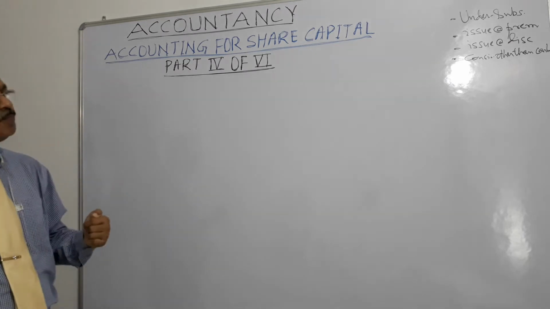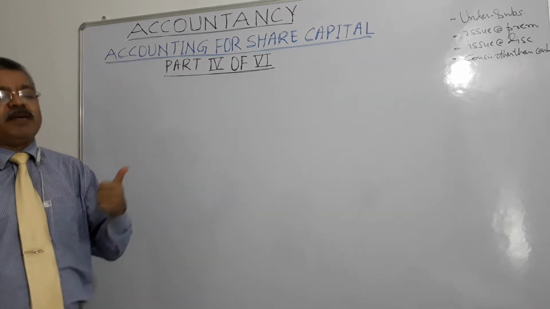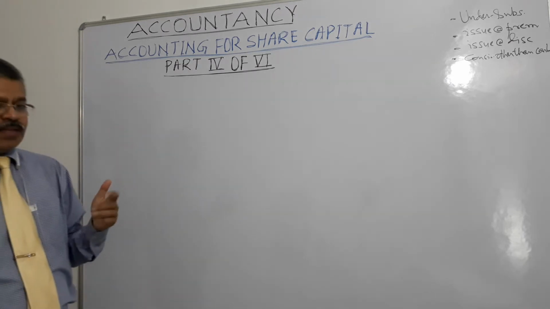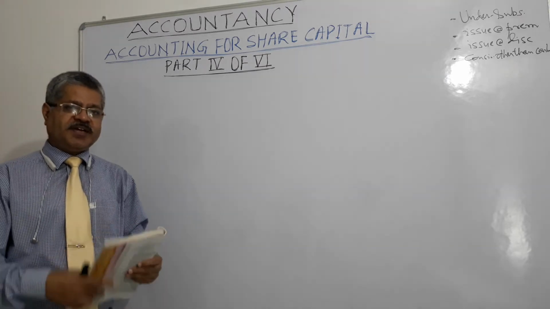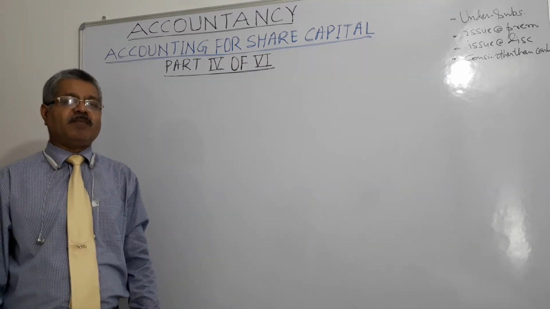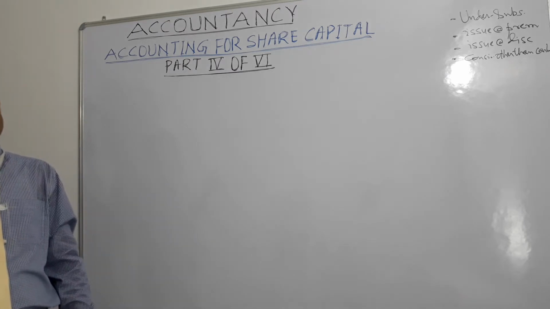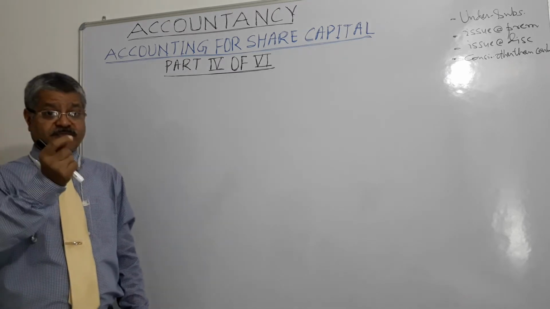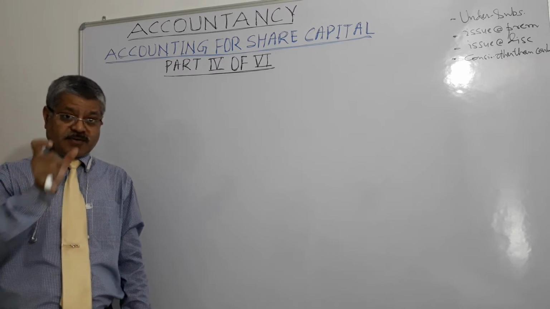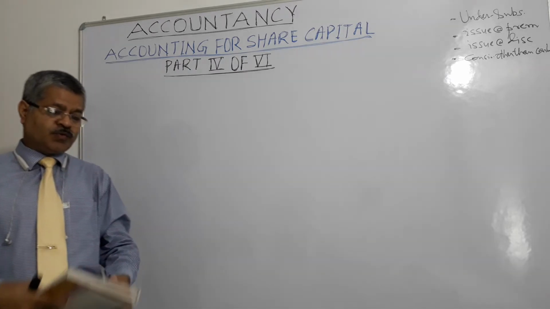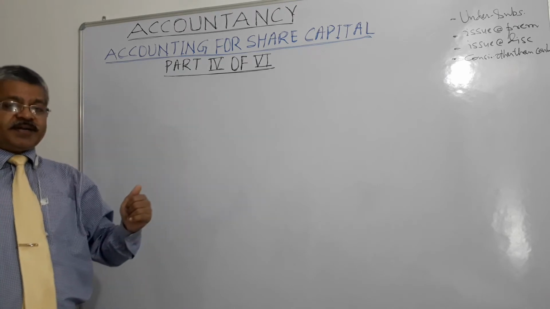So 5 rupees is the share premium, the amount of premium. That premium amount is credited to securities premium account, right? The amount of premium, only premium. If it is 105 rupees against face value of 100 rupees, then 5 rupees is the premium. So per share 5 rupees will be credited to